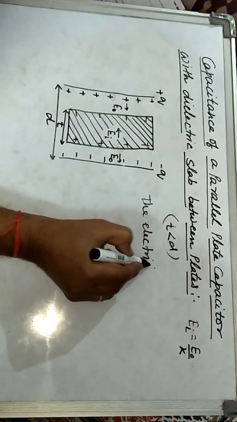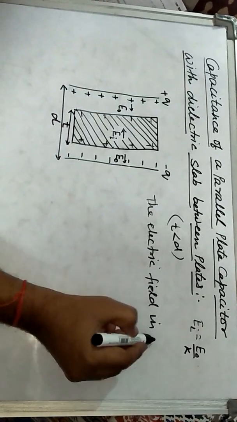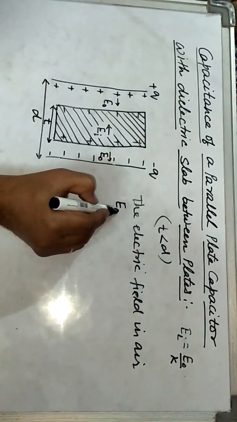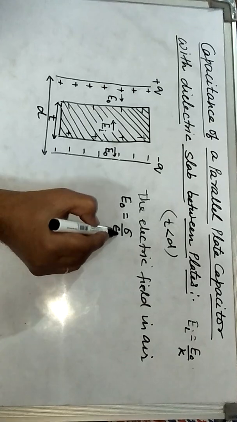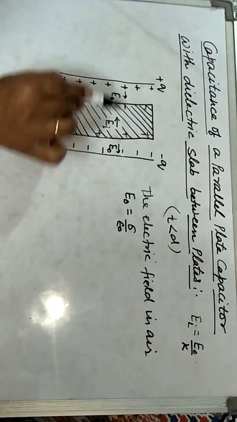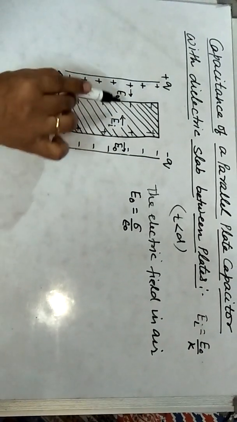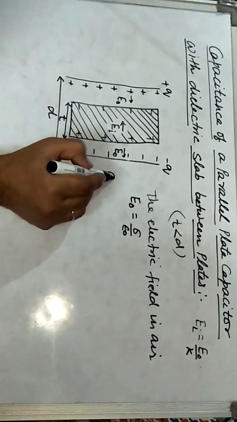the electric field in air, which is E naught, is equal to sigma upon epsilon naught. As you know, the electric field between two parallel plates having equal and opposite charges, at any point in air, is sigma upon epsilon naught. And